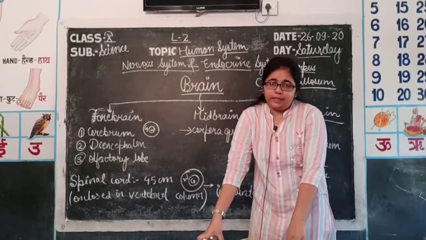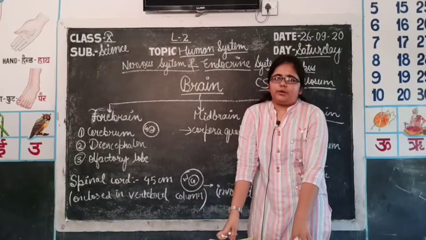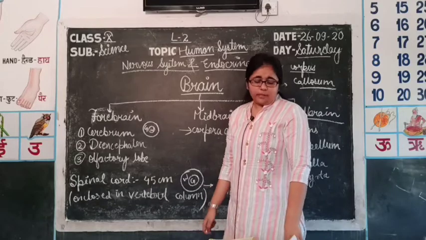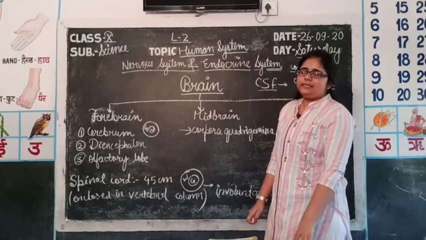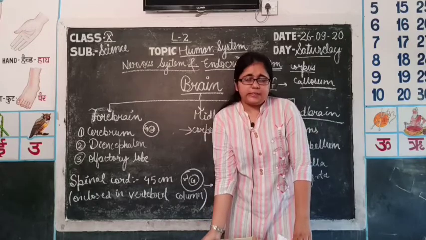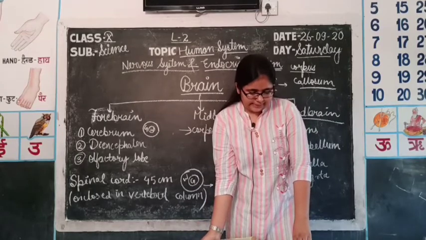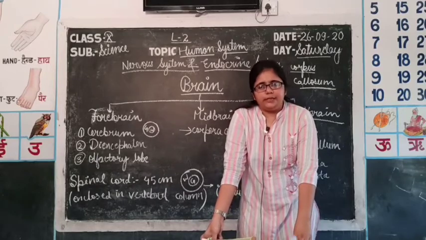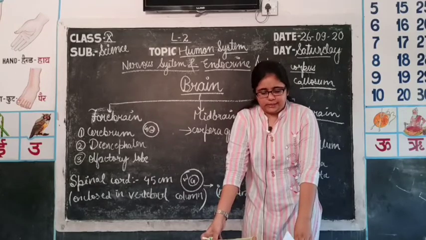Then comes the middle part, which is the major part of the diencephalon, that is the thalamus. It is a major coordinating center, that is, a relay center which coordinates sensory and motor signaling. It receives all sensory inputs and then transmits them to the CNS.